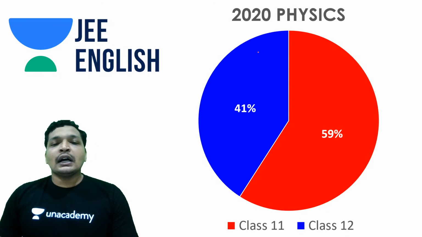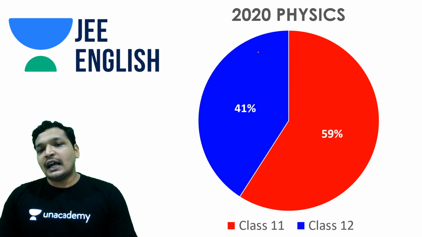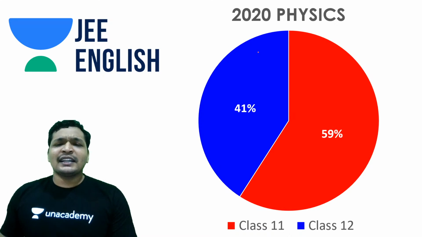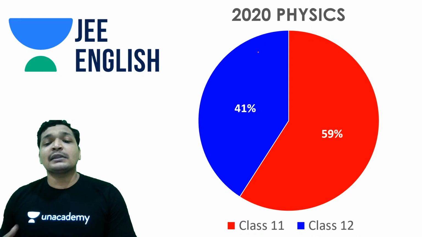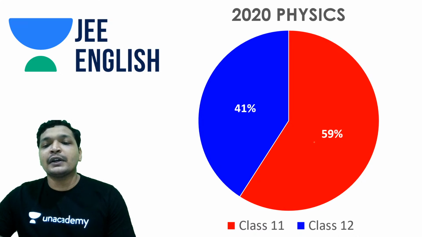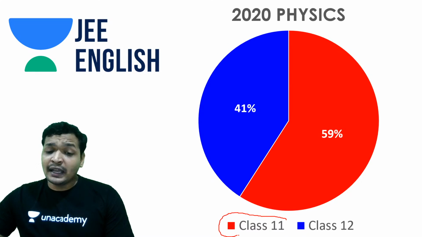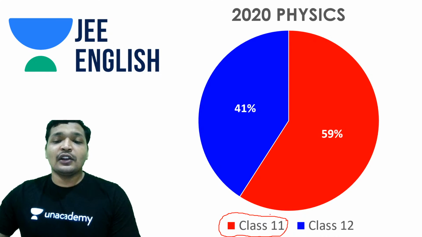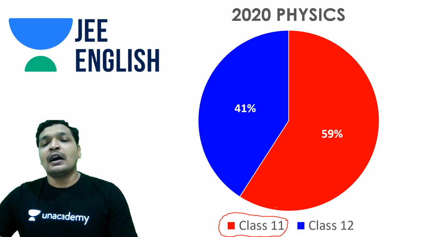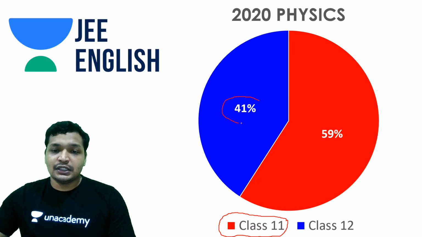So guys, when you're analyzing individual subjects, physics had a surprising thing. This happened many a time, so it's not really very surprising, but this is surprising because 59% of your paper was just from class 11. Okay, 59% is a lot. And your class 12 had only 41%.